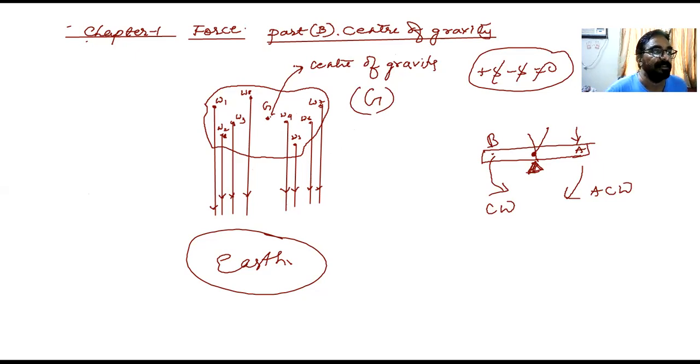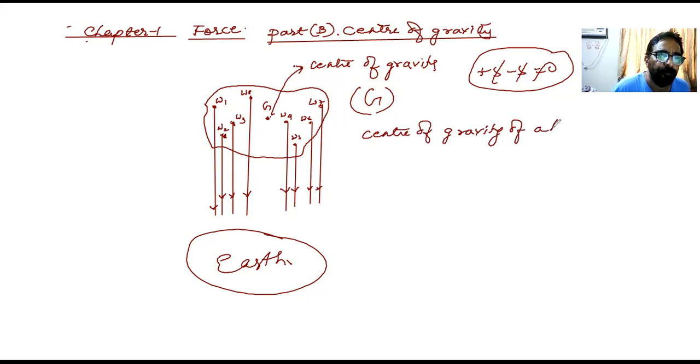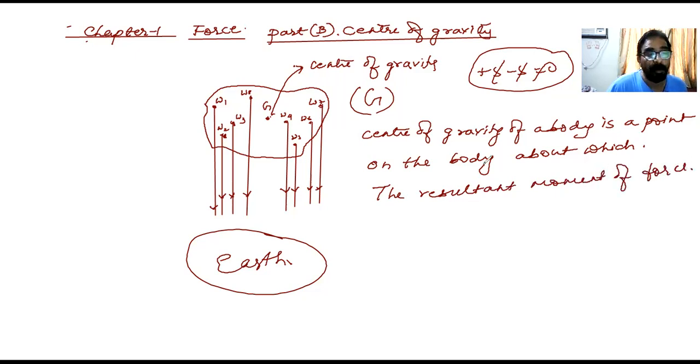Let me show it to you. The center of gravity of any body is always represented by capital letter G. So the center of gravity of a body is a point on the body about which the resultant moment of force is zero.